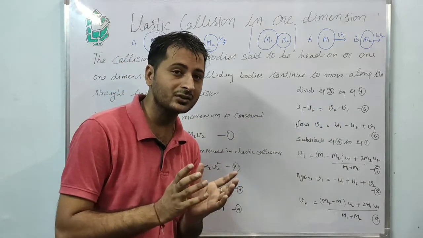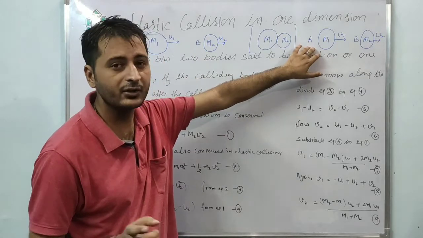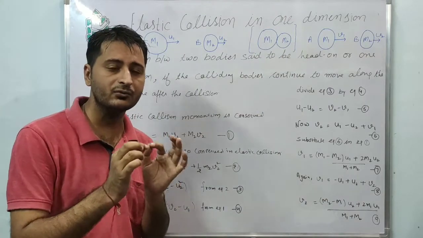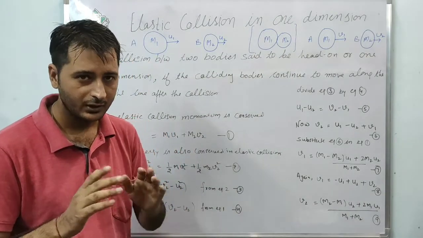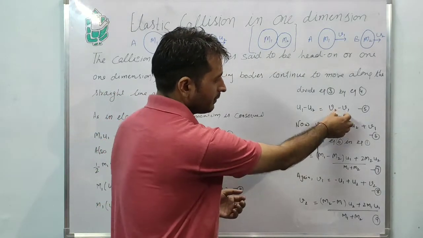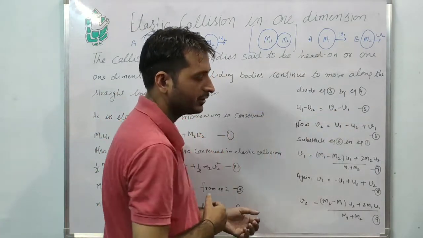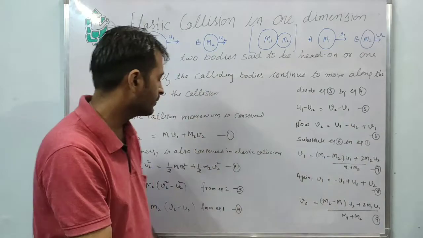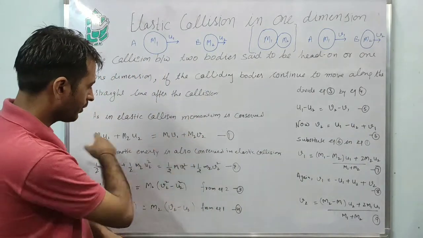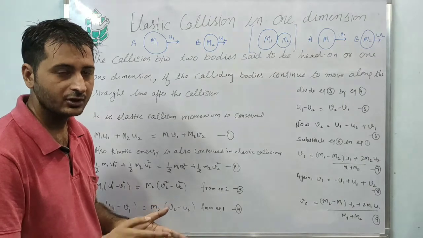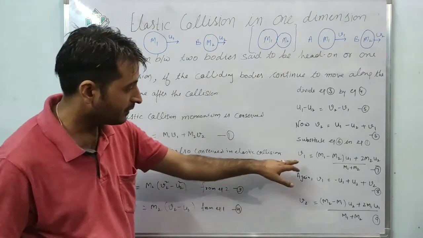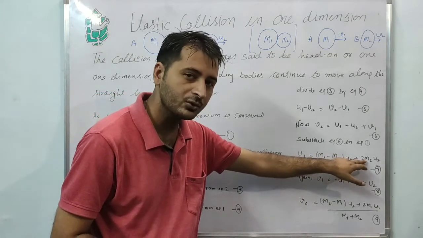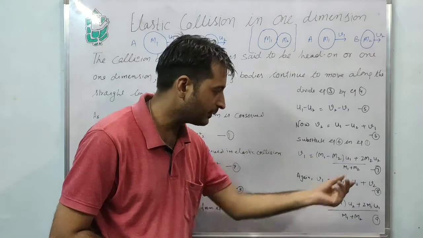What was our task? Our task is to find the final velocity of body A and the final velocity of body B, which means we need to calculate v1 and v2. Clear? Now from that we pick the value of v2, substitute the v2 in equation 1 and solve the equation for v1. v1 comes out to be (m1 minus m2) u1 plus 2 m2 u2 upon m1 plus m2. We have given this equation number 7.